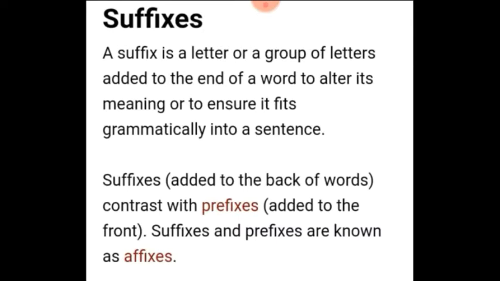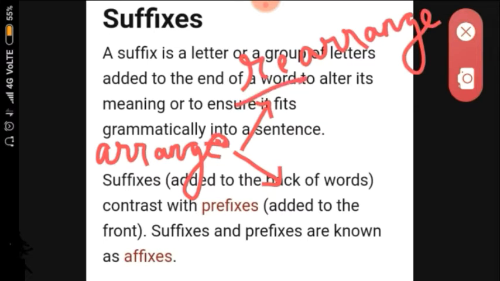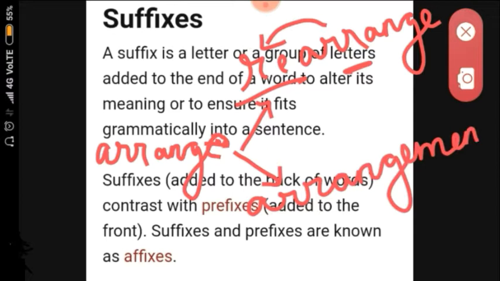Shall we take one example? See now, I have written the word arrange. So if I add a word before arrange, that is a prefix, because arrange is a root word and I added it before arrange. Now see the second word.